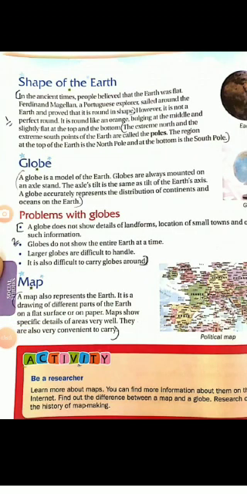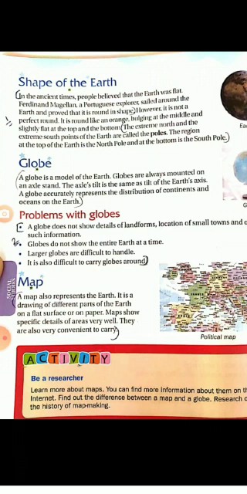As people believed that the earth was flat, how was it proved that the earth was not flat? There was a Portuguese explorer, Ferdinand Magellan. He sailed around the earth and proved that the earth is round in shape. Now you all must be wondering how. However, it is not a perfect round. It is like an orange. If you assume the orange, it does not have a proper round shape. It is flat at the top and the bottom.